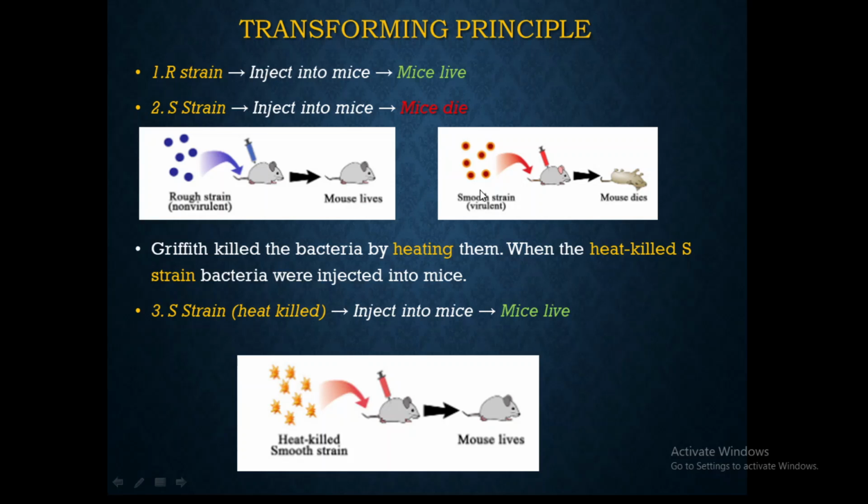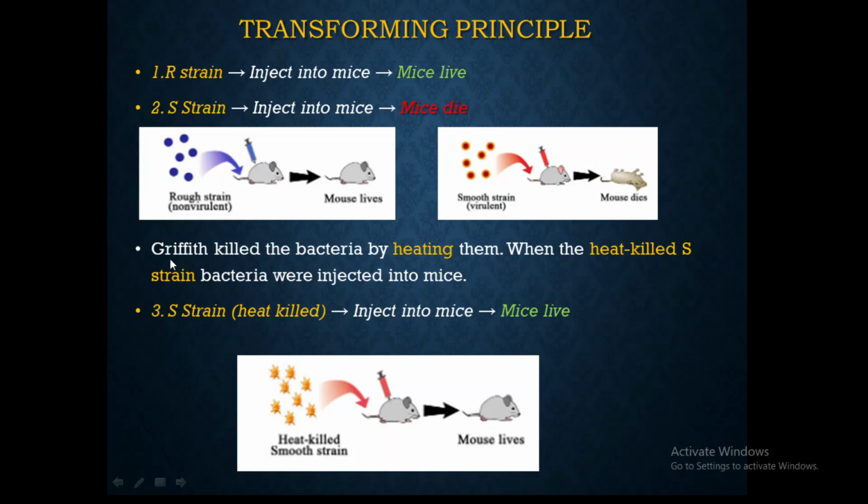Coming to the S strain, the second experiment is to inject the S strain. Griffith injected the S strain Streptococcus pneumoniae. When he injected it into the mice, the mouse does not identify it as a bacteria because of the polysaccharide capsule around the S strain. Because of this, the mouse is not able to identify it, and then the mouse gets pneumonia, and therefore it dies. So the smooth strain, or S strain, kills the mouse by pneumonia.